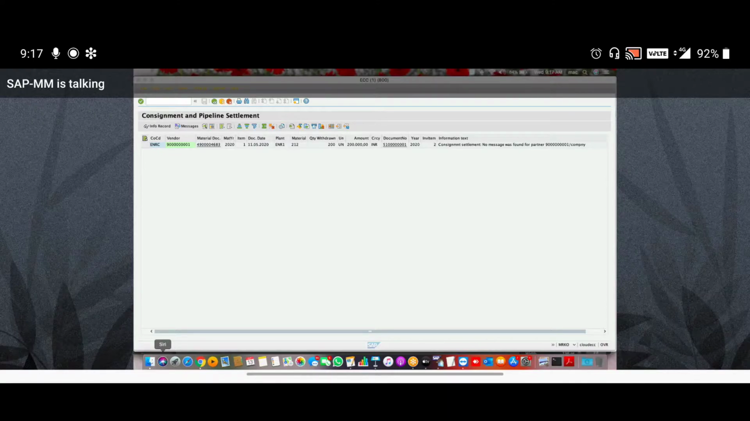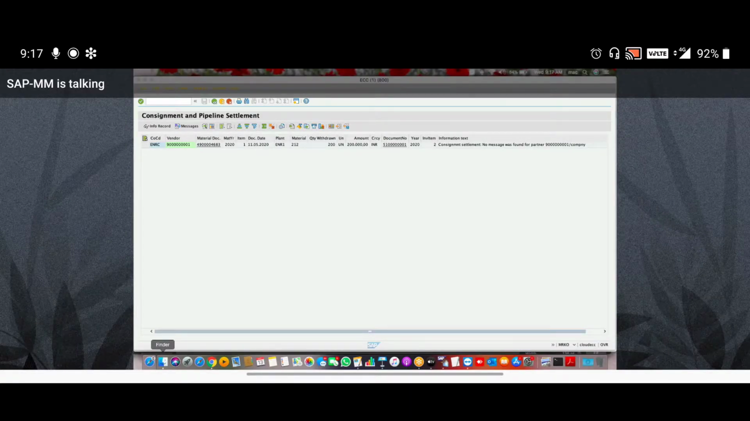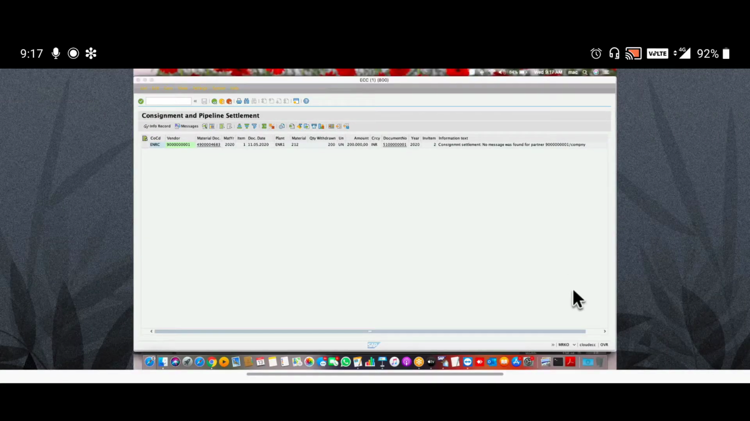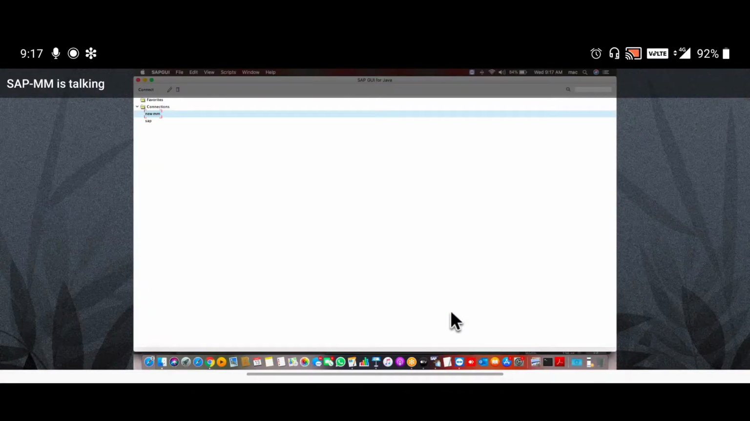Okay. Organization structure. Right under that, maintain controlling area heading. Maintain controlling area.